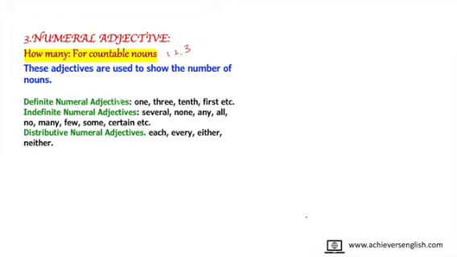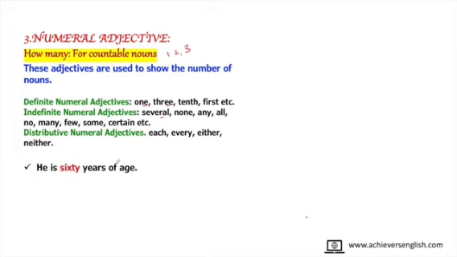The definite numeral adjective is a definite number: 1, 2, 3, 4, 5, 6, 10th, first, etc. Indefinite is several, none, any, all. It is also countable. You can count them. There were several guests, you can count all the guests. There were few children, you can count children. And distributive numeral adjectives are each, every, either, neither. You can also count if they are described through these words. Each participant got the prize, so you can count all the participants. So if it is used for countable nouns, then it becomes a numeral adjective.